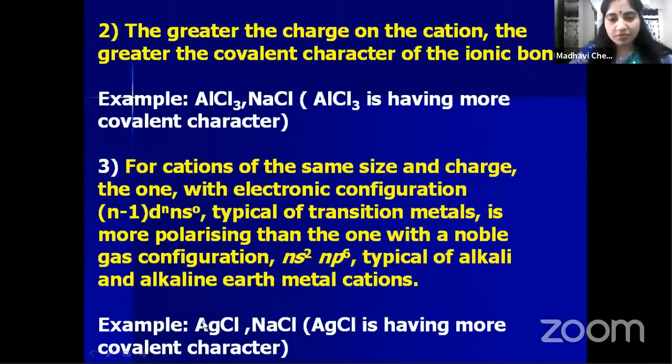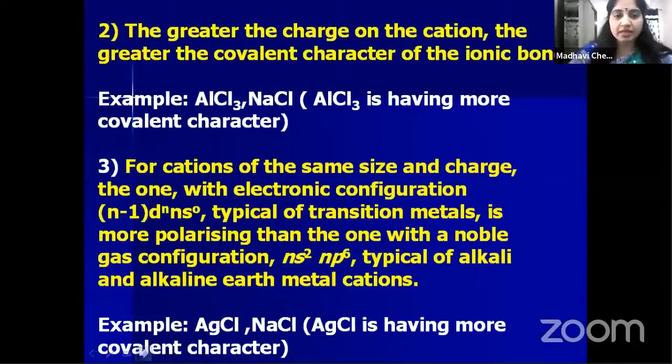So because of that, when compared with AgCl and NaCl, though the charges are the same and the sizes are also nearly the same, AgCl has more covalent character when compared with NaCl. Why? Because in AgCl, the Ag cation, Ag plus, is from the transition elements. Is it clear, children? So this is the third point, the last point in Fajan's rules.